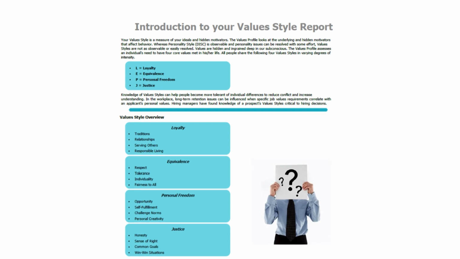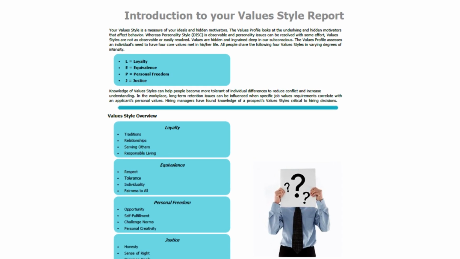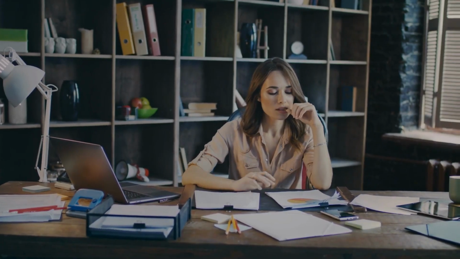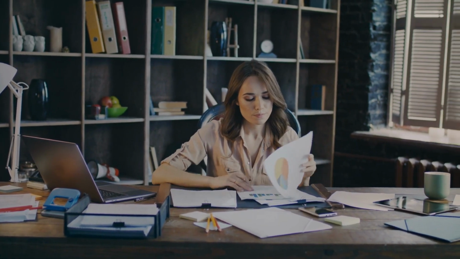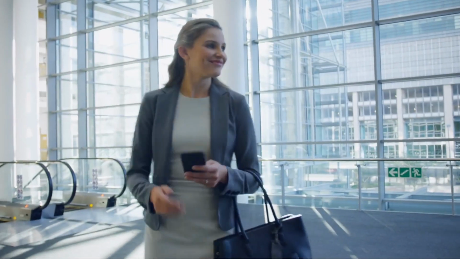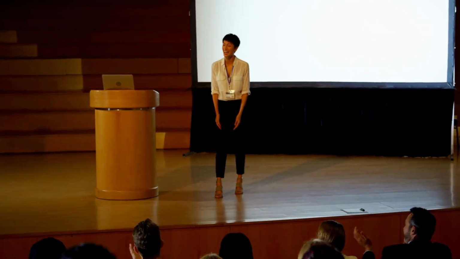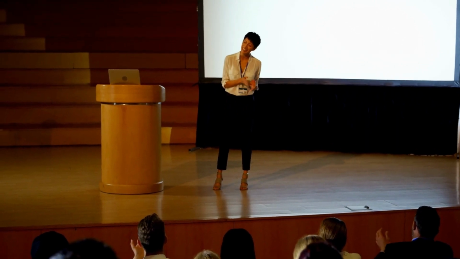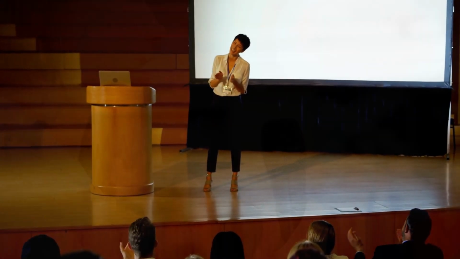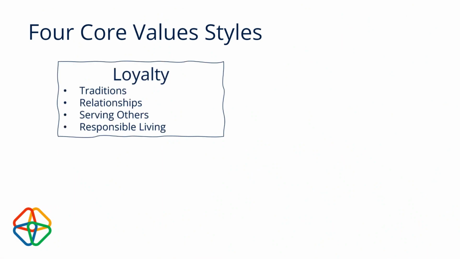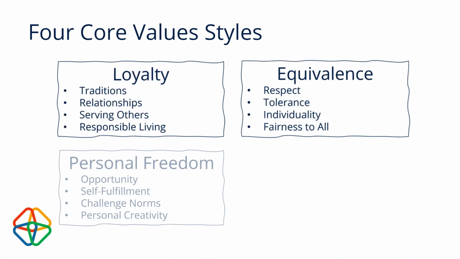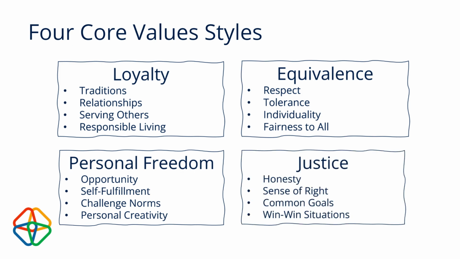The final section in your 3D report is the values style assessment. These are the values that are hidden deep in your subconscious. They are the motivators of your behaviors that are observed in the DISC assessment. The values profile assesses an individual's need to have 4 core values met. Everyone shares the 4 core value styles, just to differing degrees of intensity. The 4 value styles are loyalty, equivalence, personal freedom, and justice.